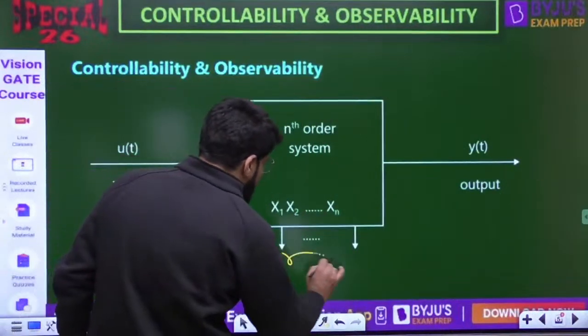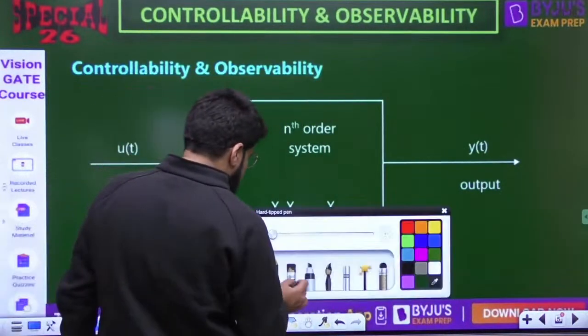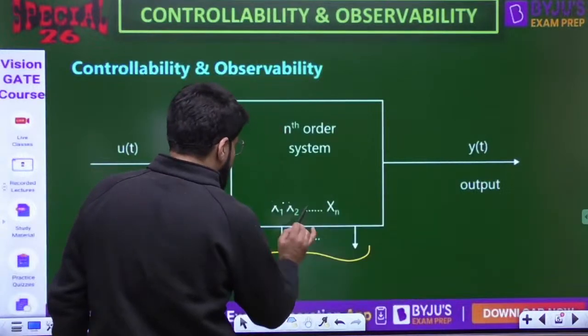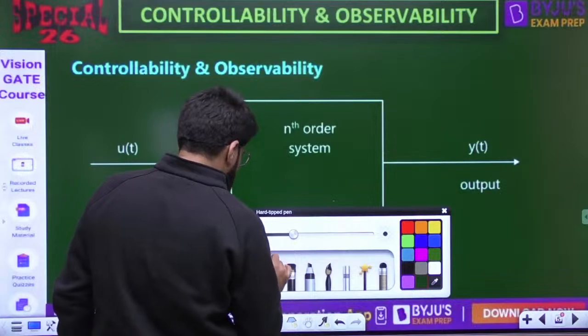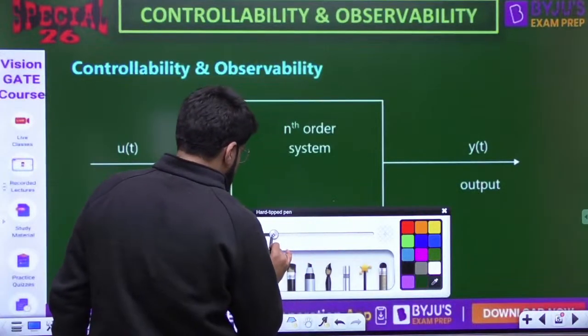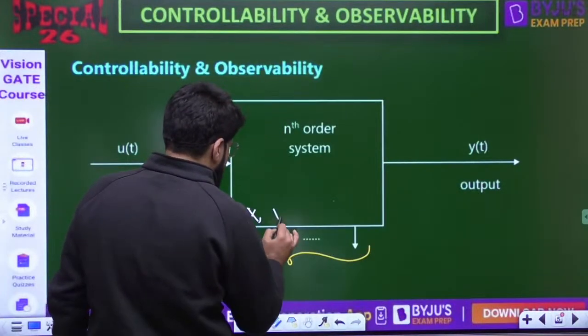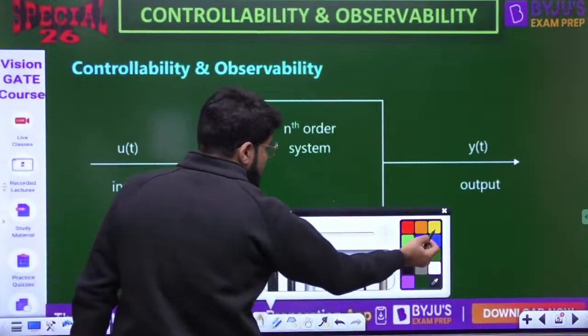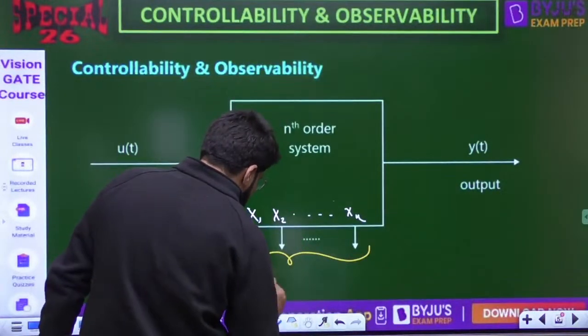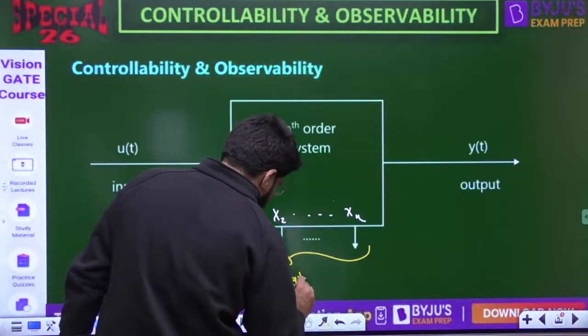So let's say x1 to xn. Let us say these x1 to xn are the n state variables for the nth order system.